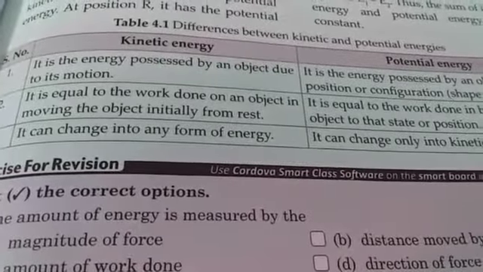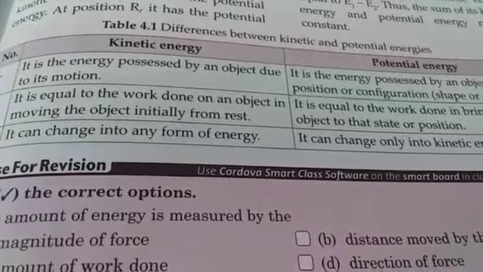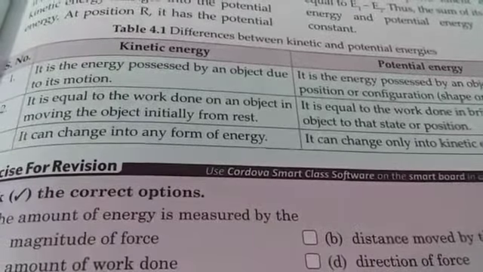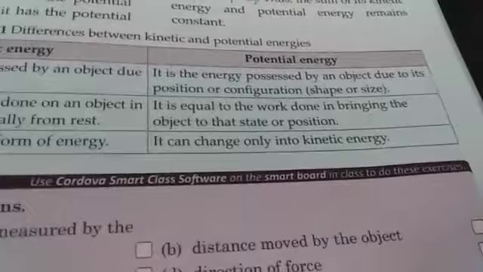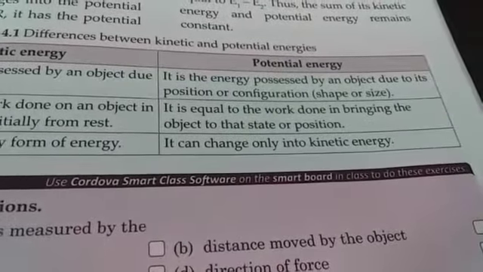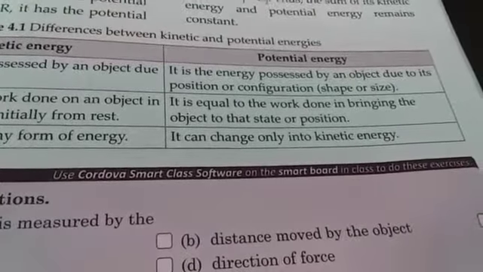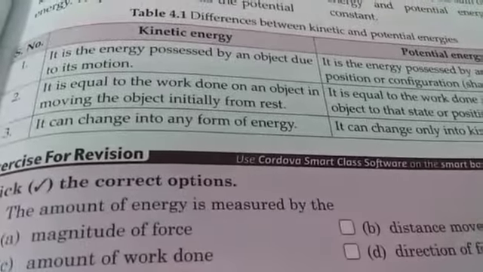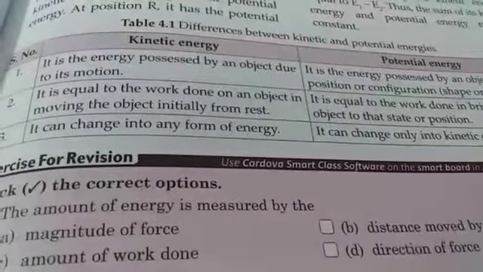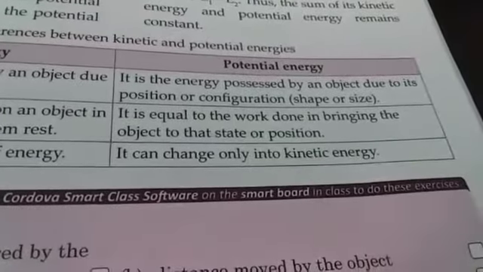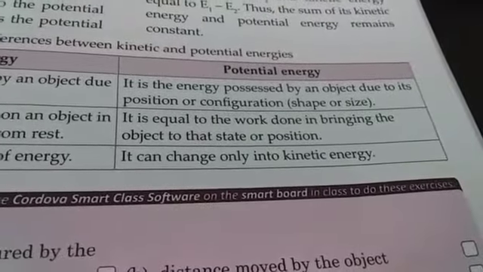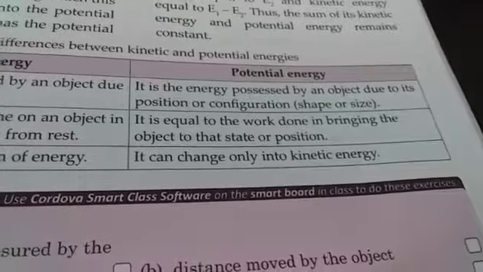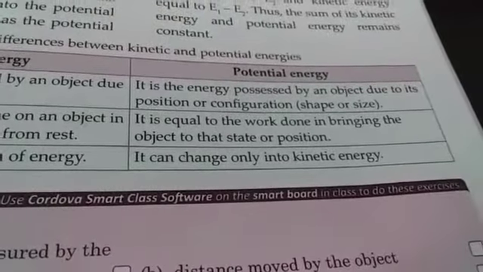And kinetic energy is equal to the work done on an object in moving the object initially from rest. And potential energy is equal to the work done in bringing the object to that state or position. And kinetic energy can change into any form of energy, but potential energy can change only into kinetic energy. These are all the differences between kinetic and potential energies.